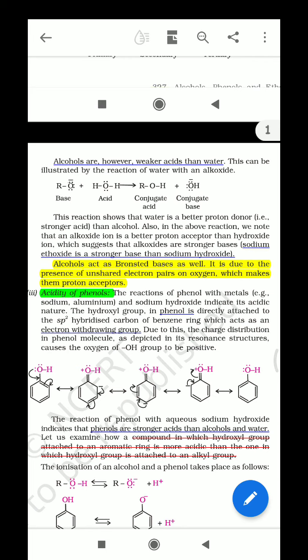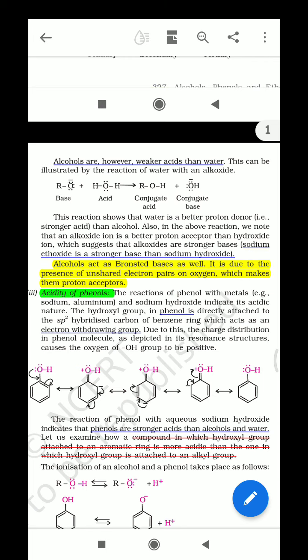So because you use a different base in the elimination reaction, and in elimination reaction mostly we use EtOH, that is ethanol with the NaOH, then it will produce the ethoxide ion. So here in a bracket it is written that sodium ethoxide is a stronger base than sodium hydroxide.